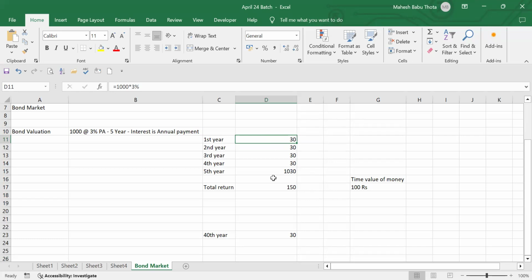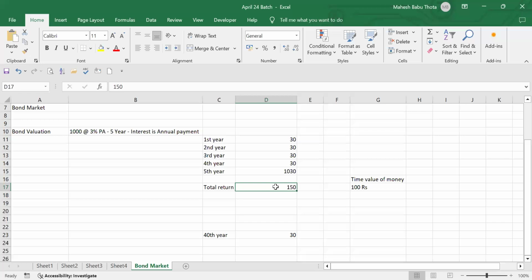Try to understand. I'm investing 1000 rupees today itself, and every year I'll be receiving 30 rupees interest. If I consider that every year I'll receive 30 rupees, total 150 return on 1000 rupees, and judge whether it is good or not in this way, it's an incorrect valuation. Because after 5 years, the value of 30 rupees is not going to be the same. It may be like 25 rupees or 22 rupees, right? I need to consider that value.